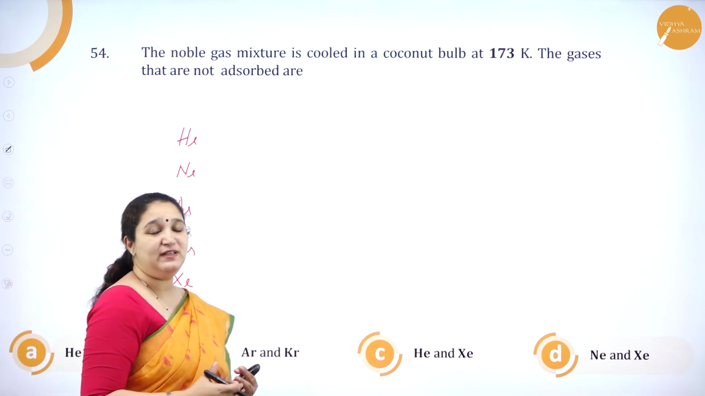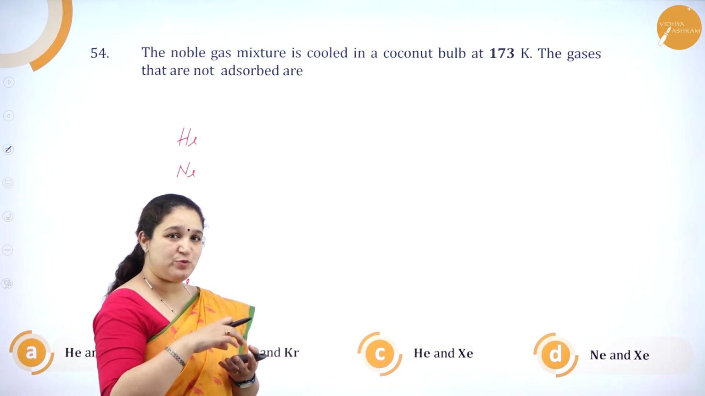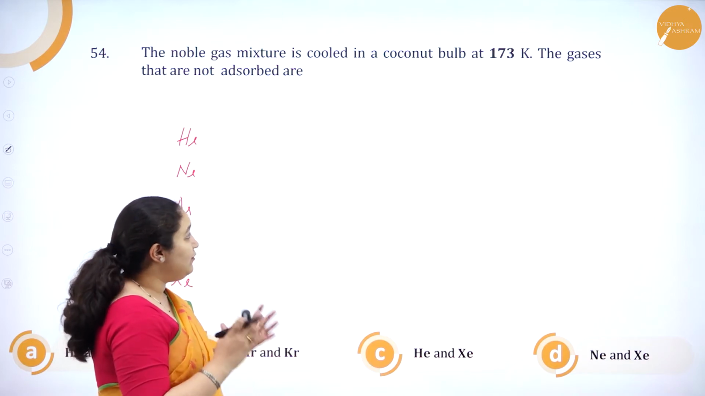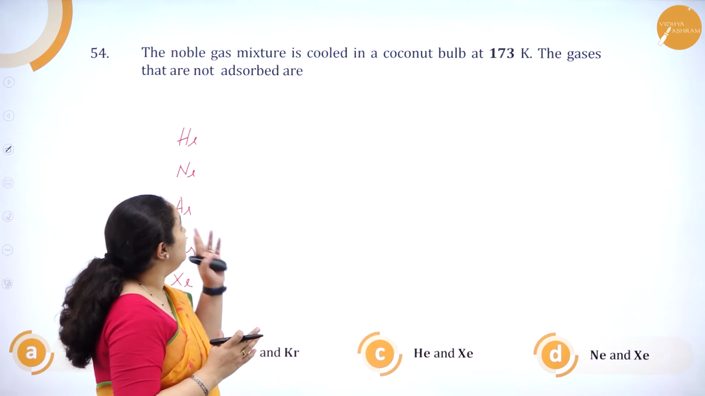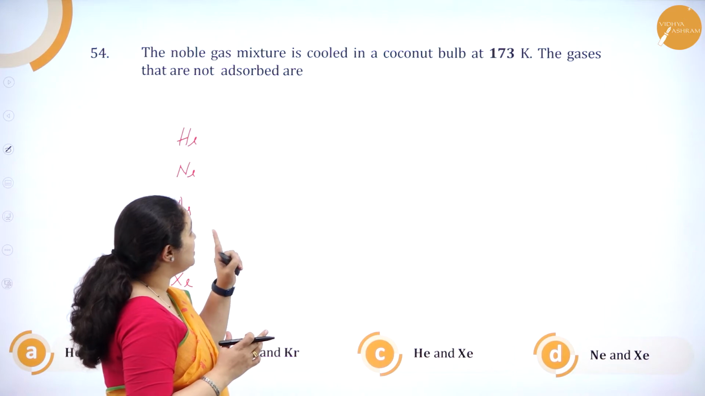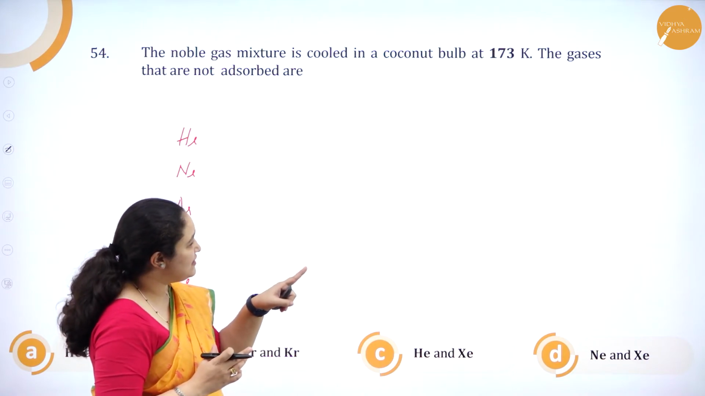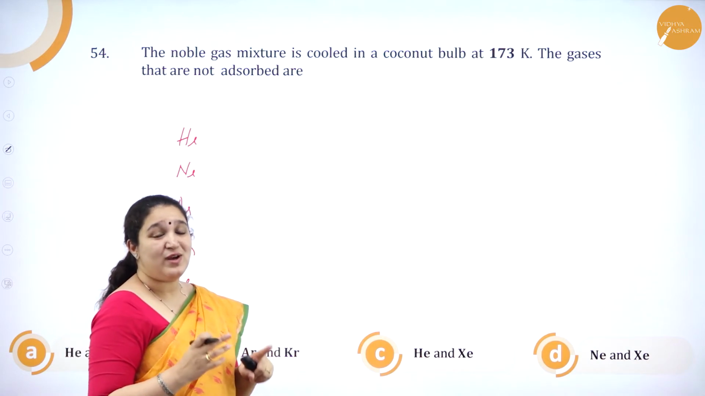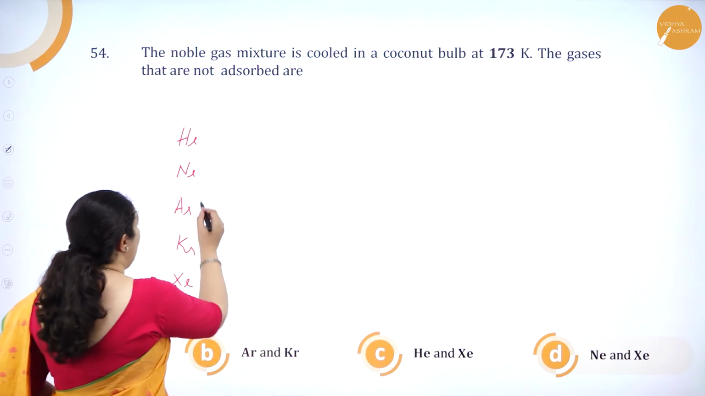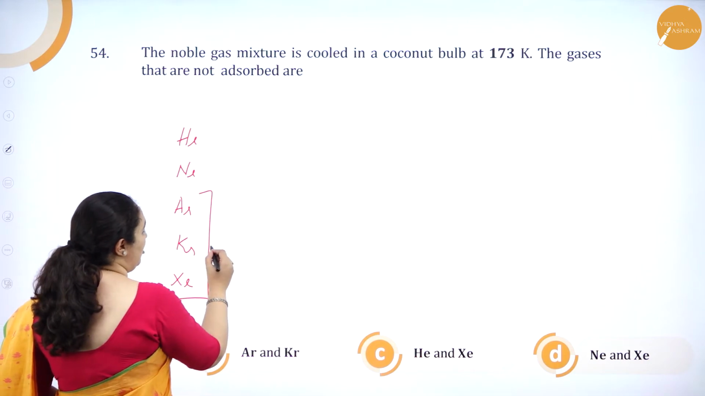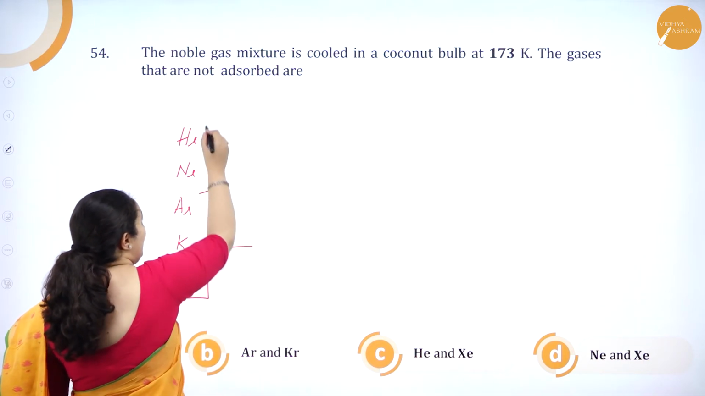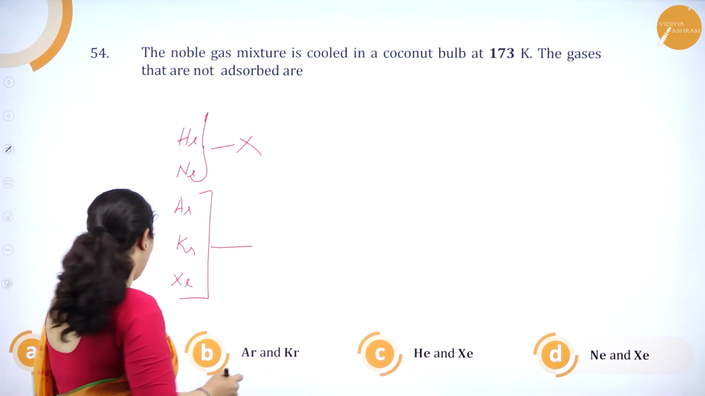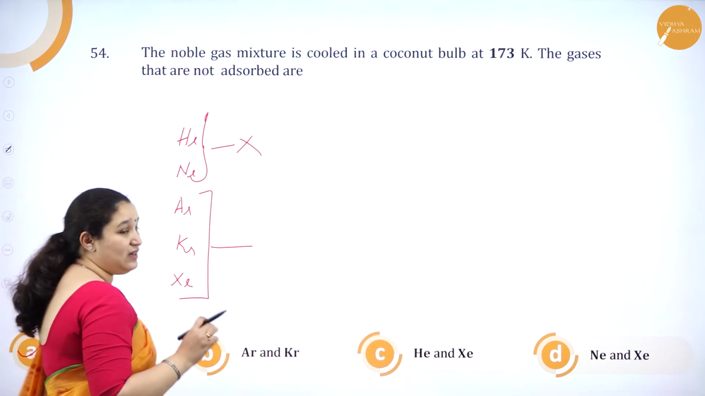They have different capacity of adsorption on the coconut shell at different temperature. So if you see this process, they are asking the noble gas mixture is cooled in the coconut bulb at 173 Kelvin. The gases that are not absorbed. So at 173 Kelvin, argon, krypton and xenon are the ones which are adsorbed. So the ones which are not absorbed are helium and neon. So option A is correct.